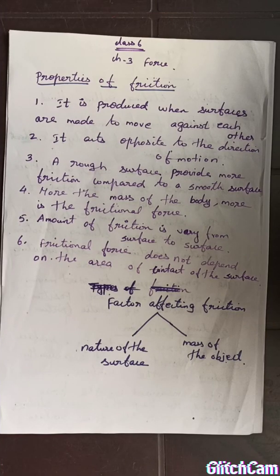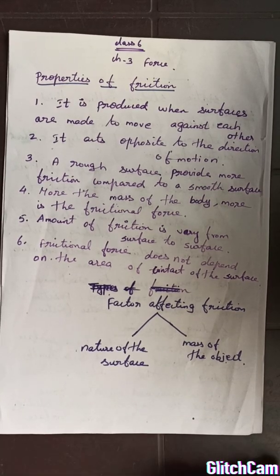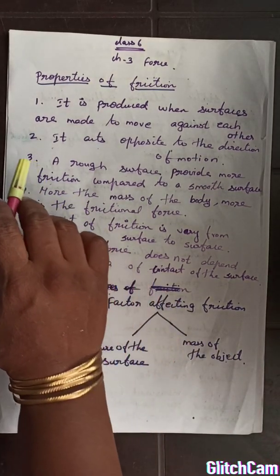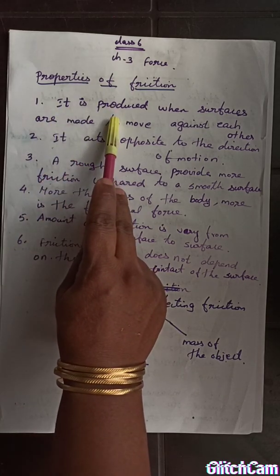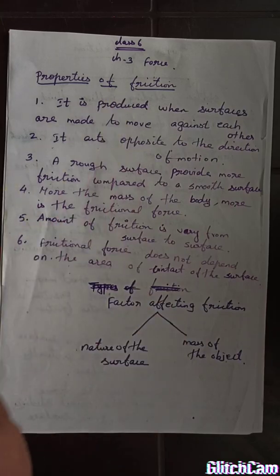Hello students, last class we have studied friction. In this class we are going to see what the properties of friction are. As you know, friction comes into play only when two surfaces rub or move against each other. That is the first property: friction is produced when the surfaces are made to move against each other.